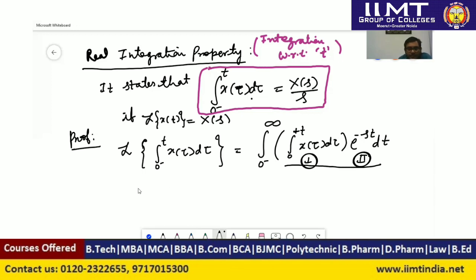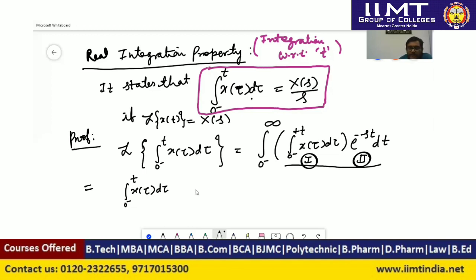So here what we can do, first as it is, now we will apply the integration of first into second. So here first as it is, and integration of second. So first as it is, 0 minus to t, and integration of second.